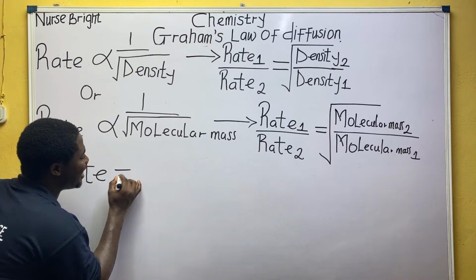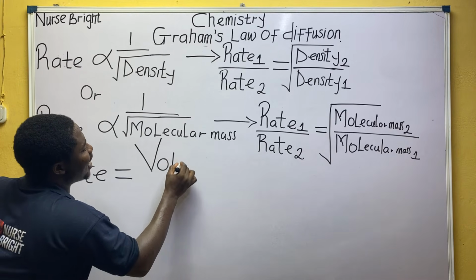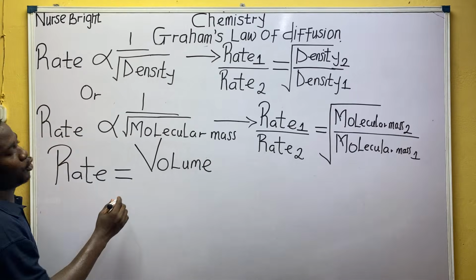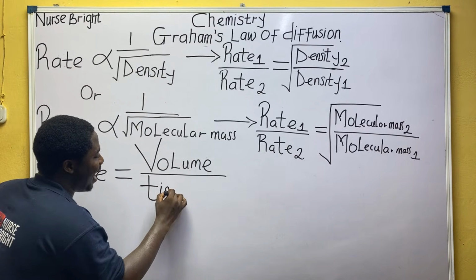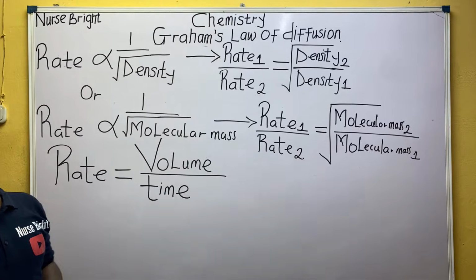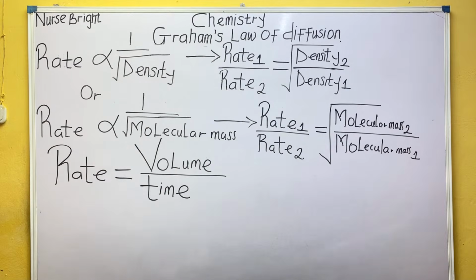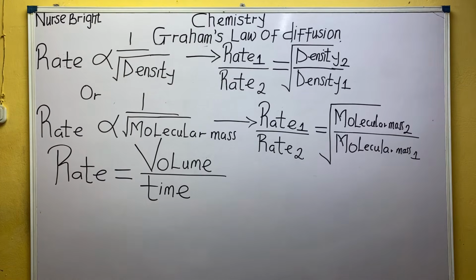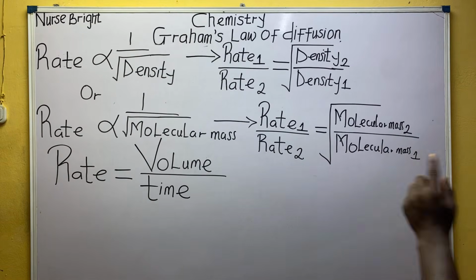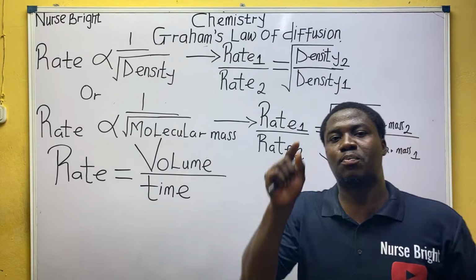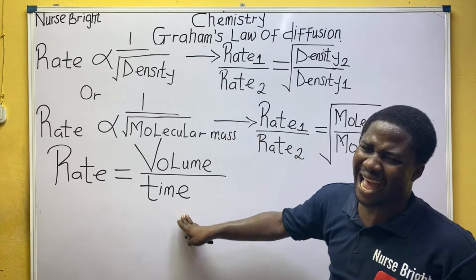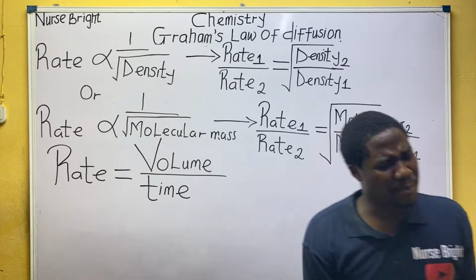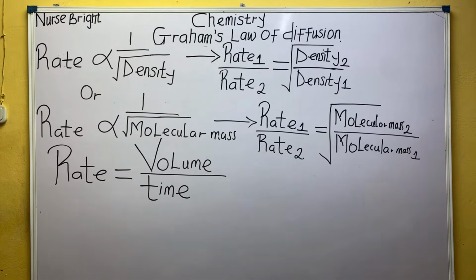Mathematically, rate is equal to volume of a gas divided by time. Everyone, I repeat what I just said. Mathematically, what is rate? Volume of a gas divided by time. This divide sign, you can call it per. So volume per time. Volume of a gas per time. So this is the third formula we have established on this aspect.